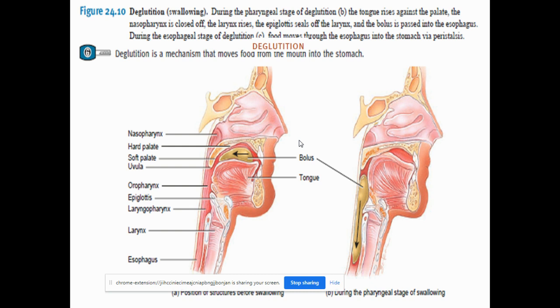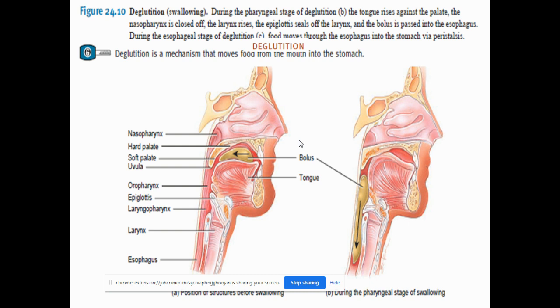The only function is covering the food with the mucus, and then it transports the food through a long tube, around 20 to 25 centimeters in length. It has to travel quite some distance and empties the food into the stomach. The next process I've been talking about is deglutition, the process called swallowing. You can see from the picture how the food in the form of bolus is swallowed. The movement of the food from the mouth into the stomach is carried out by a process called swallowing or deglutition.